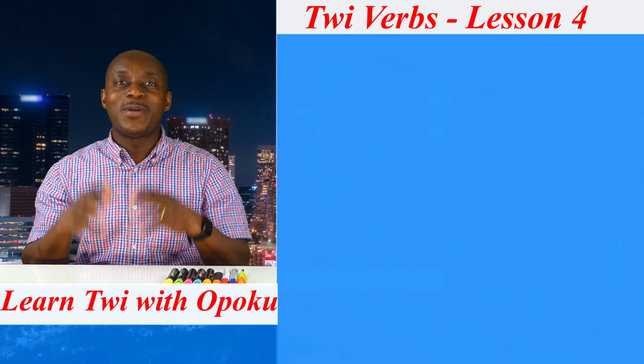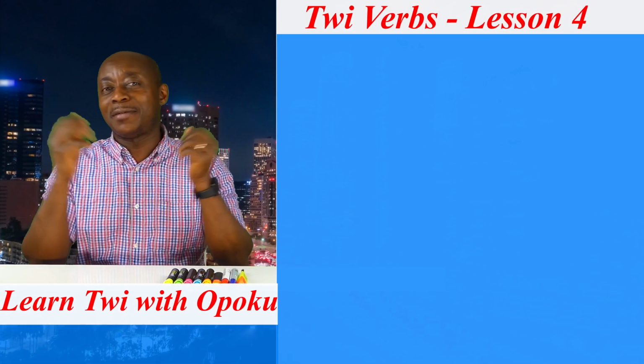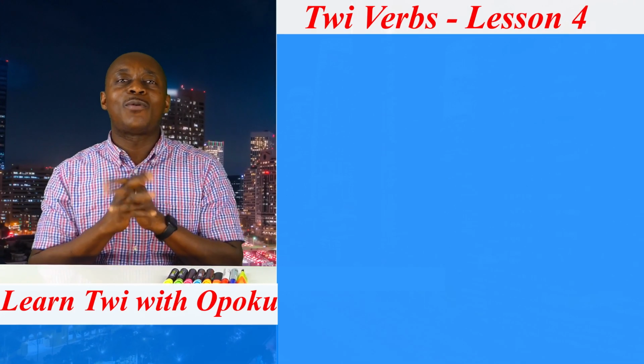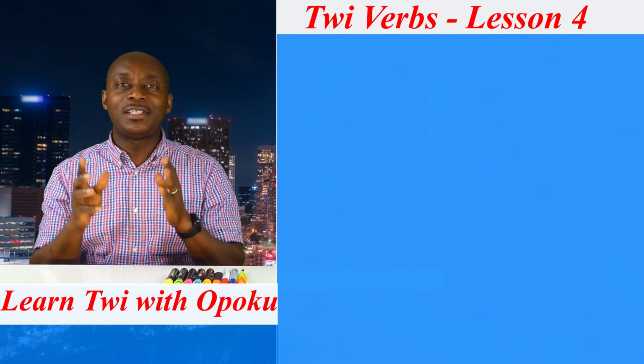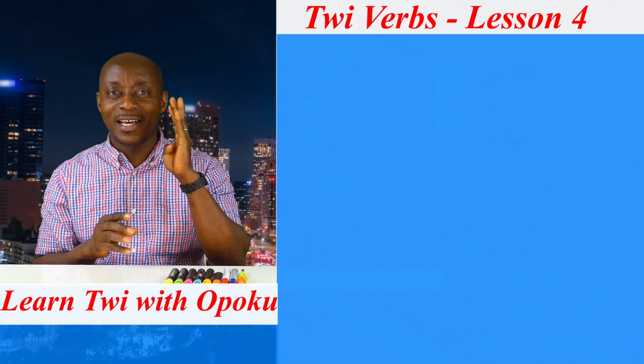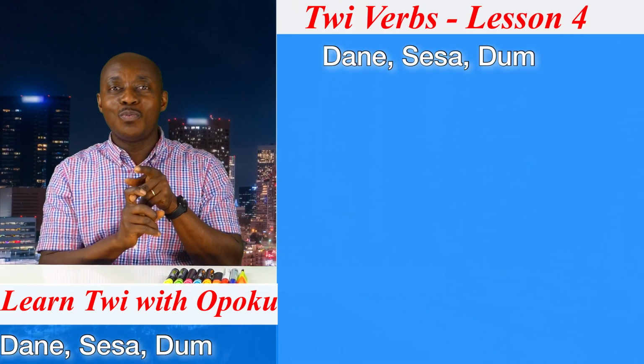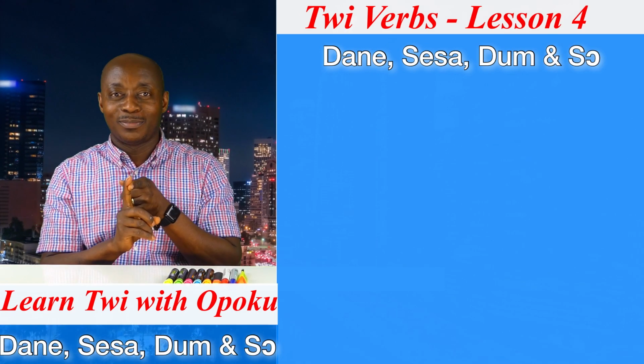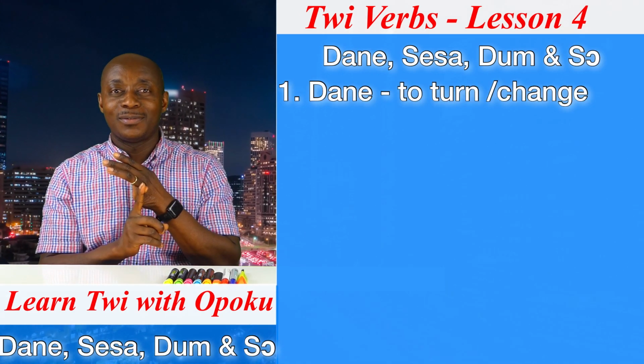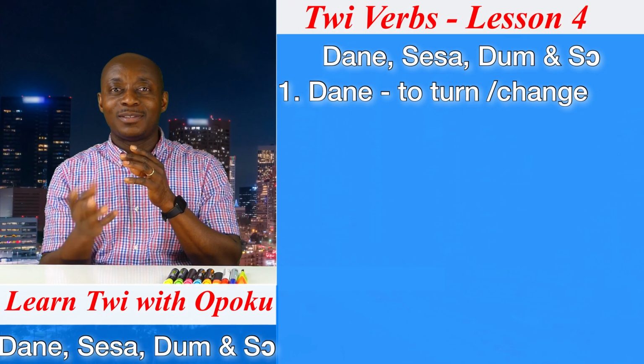And so today too we are continuing our lesson on Twi verbs. And what verbs are we considering today? We are considering these 4 verbs, and that is Dane, Sesa, Dum, and So. Dane, to turn or to change.